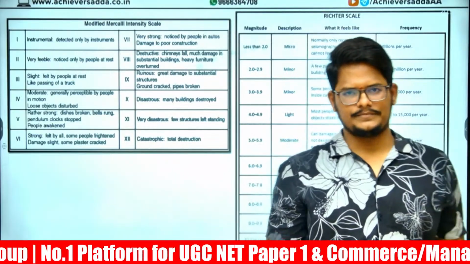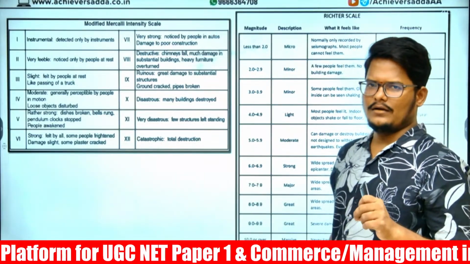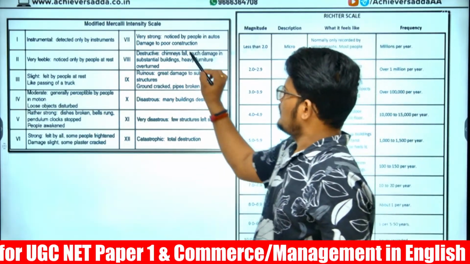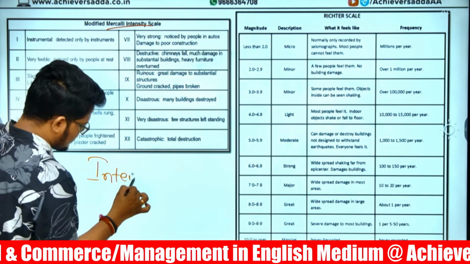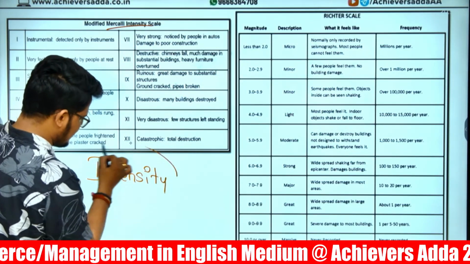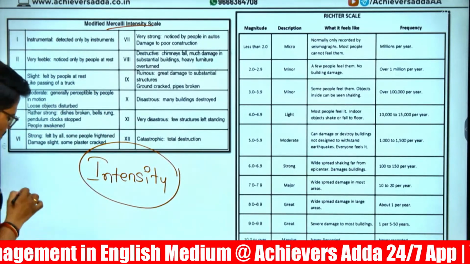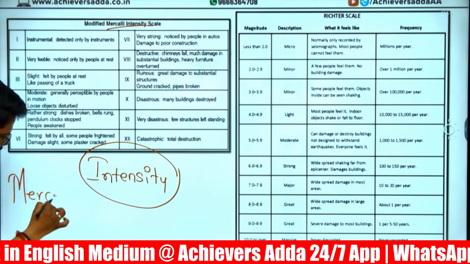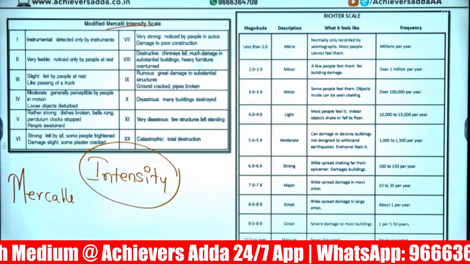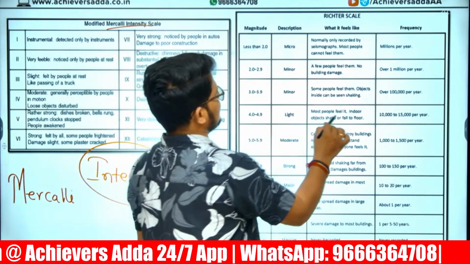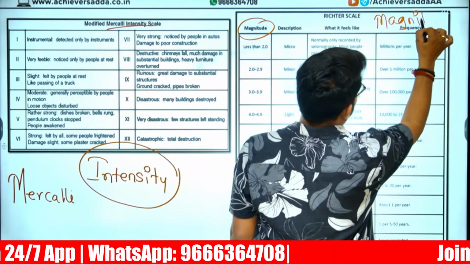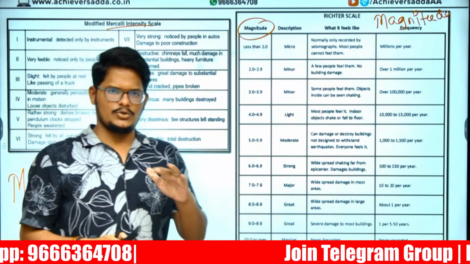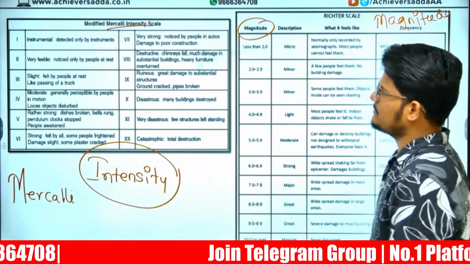Next, earthquake. An earthquake can be measured in 2 ways. We have the Mercalli scale to check the intensity of the earthquake. Whereas, to check the magnitude of the earthquake, the Richter scale will be used.